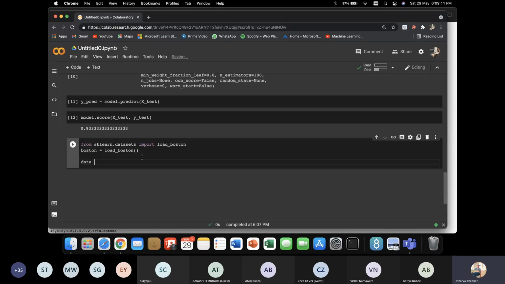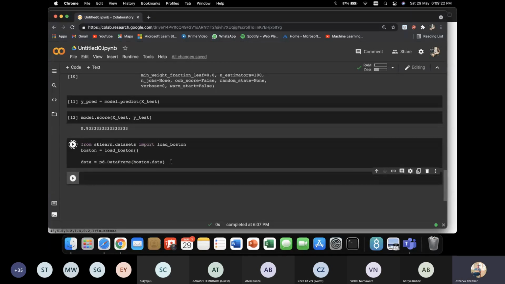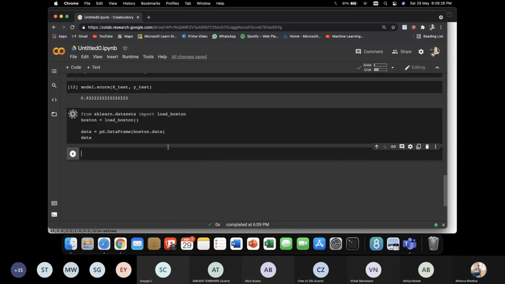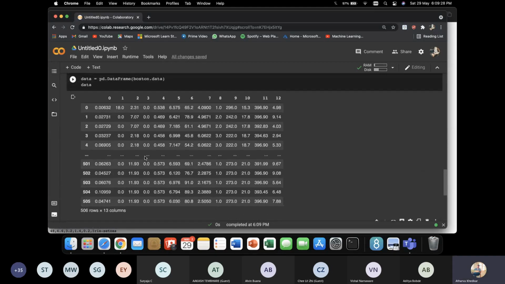Now my data would be pandas.DataFrame of boston.data. Now my data looks like this, just the values.